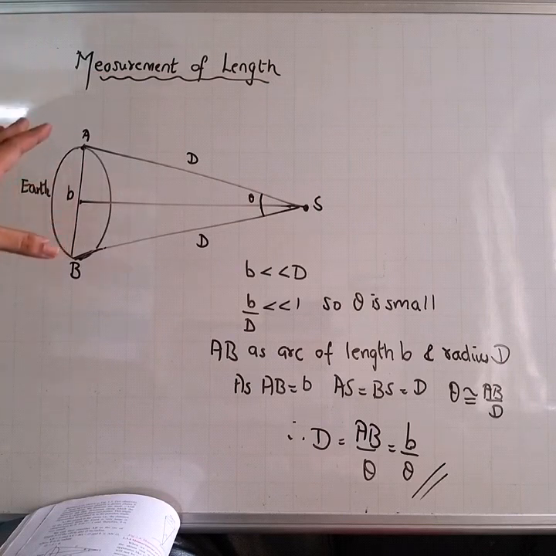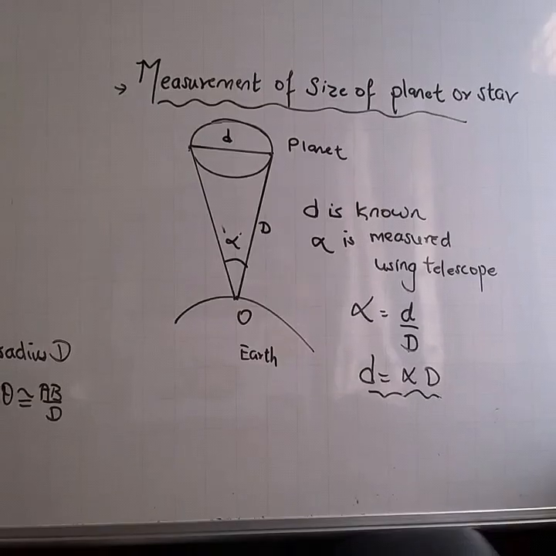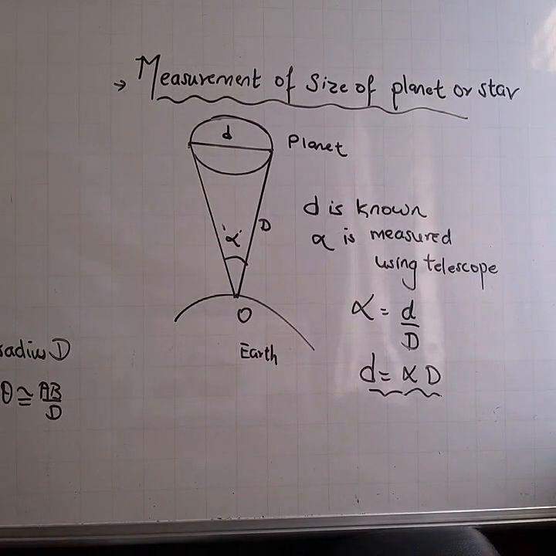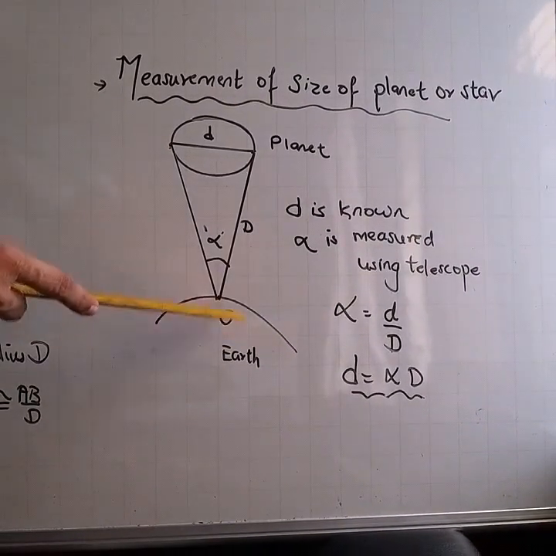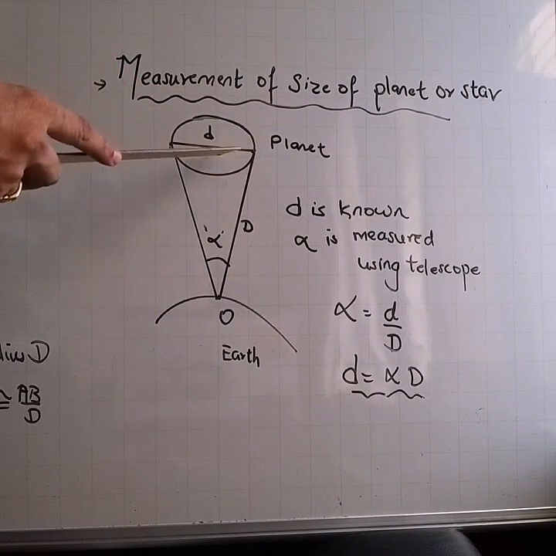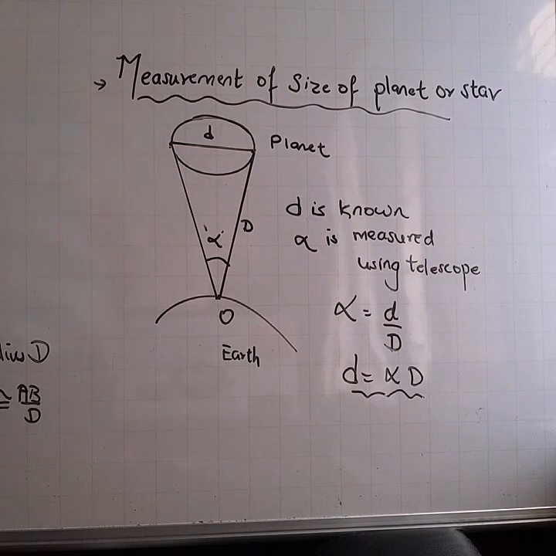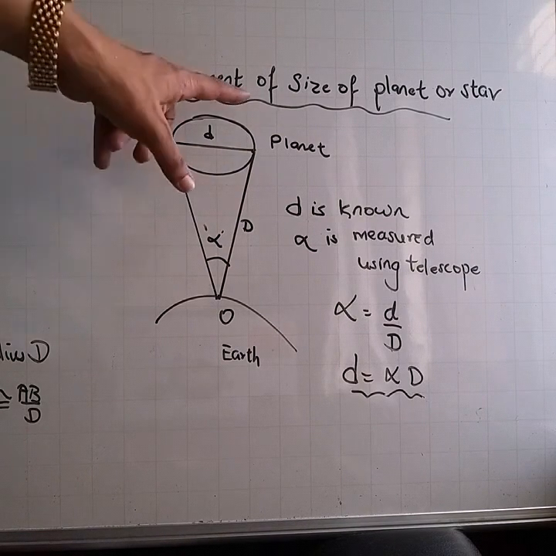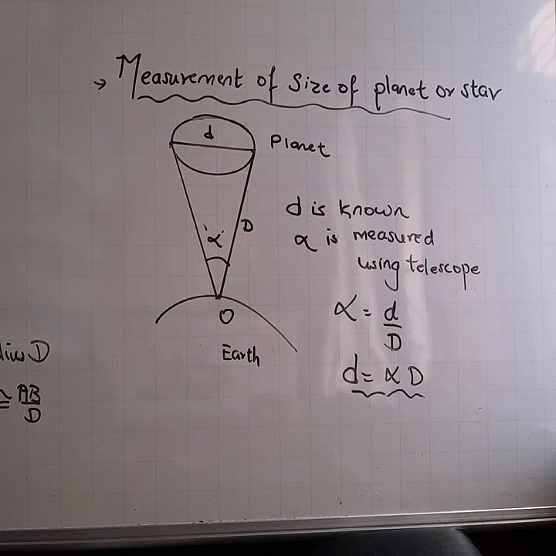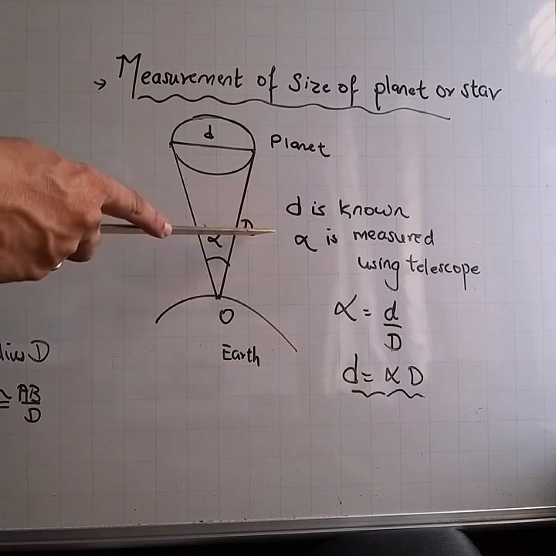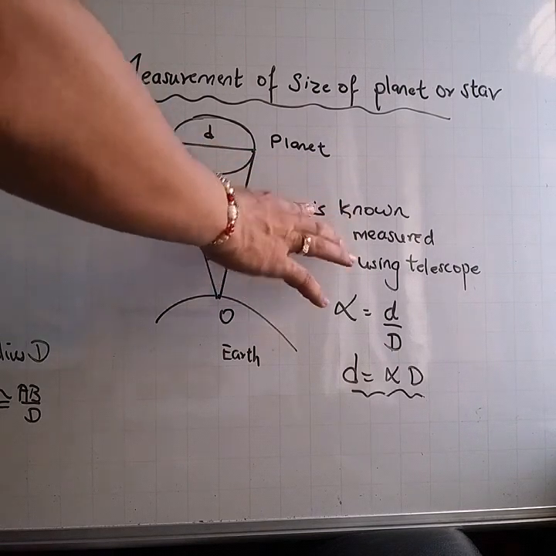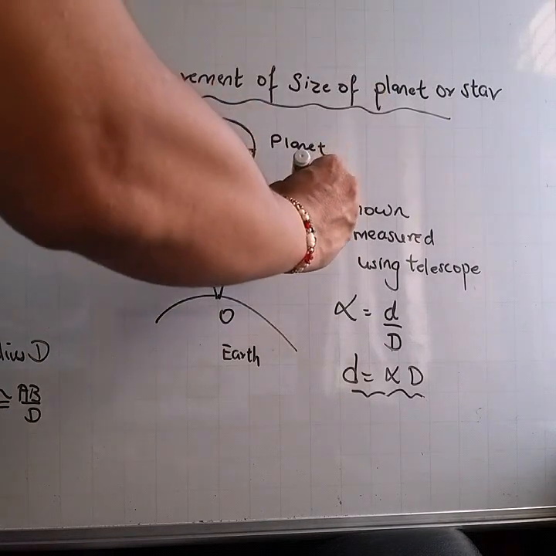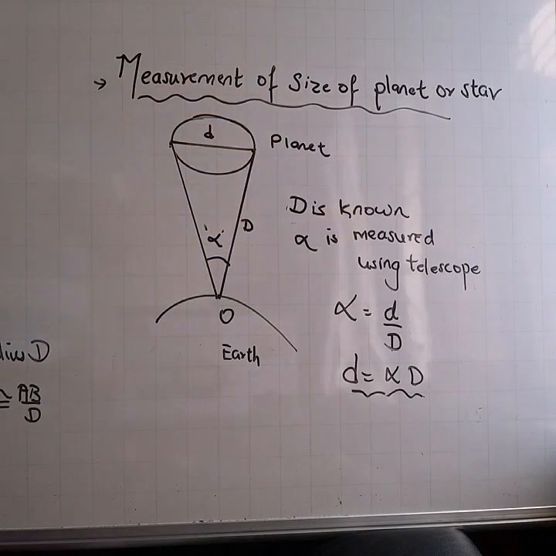This is one example. One more example I will give you. Let's understand how we can measure the size of a planet. Now suppose this is Earth and this is one planet whose diameter we have to calculate. By the earlier method we have already found capital D, the distance between the planet and the Earth. Capital D is known to us.